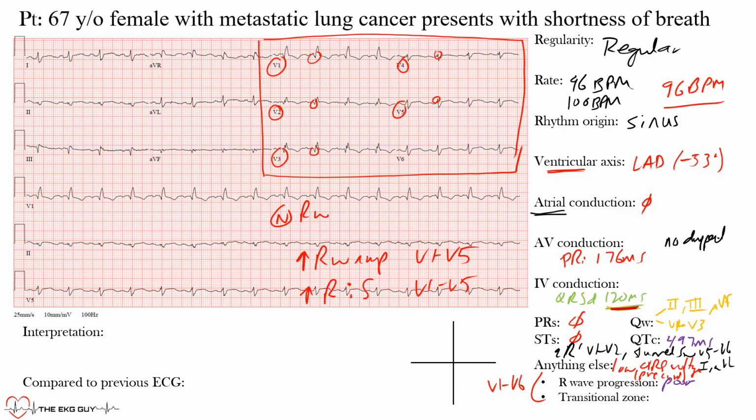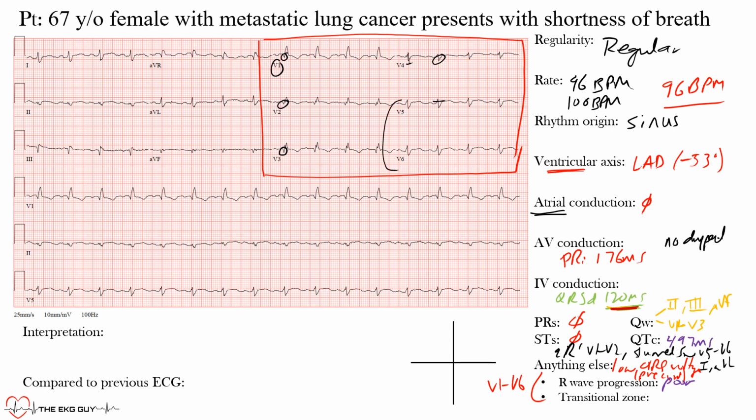Now the transitional zone is where we go from being mostly negative in our precordial leads, again these same leads, to mostly positive. So let's look here. We're looking at the initial portion, and it's mostly negative, mostly negative. Then we go from mostly negative to positive, and when you compare this positive to that, it's still mostly negative. Maybe isoelectric here and maybe somewhere between here.